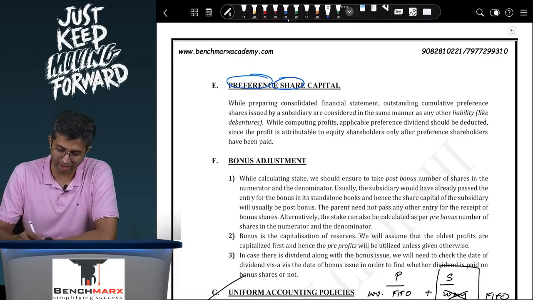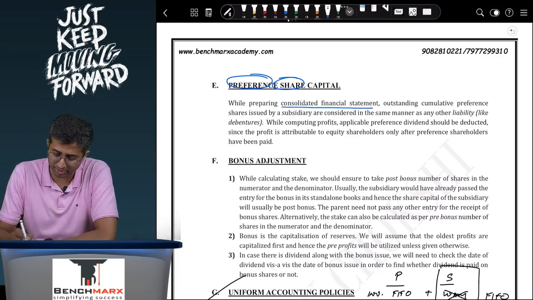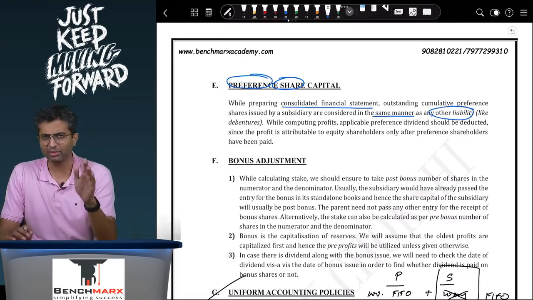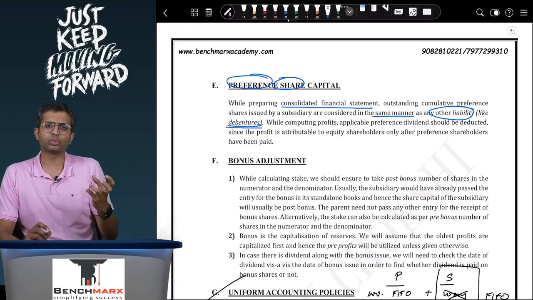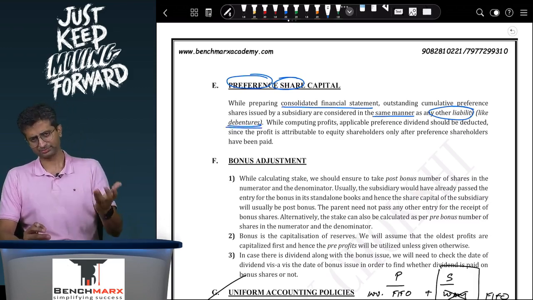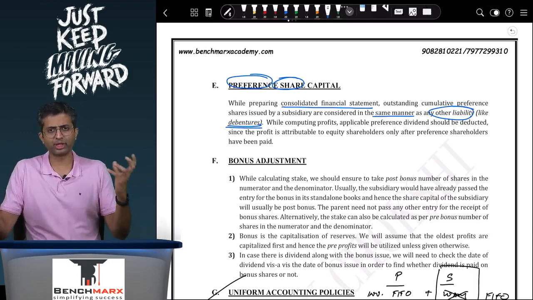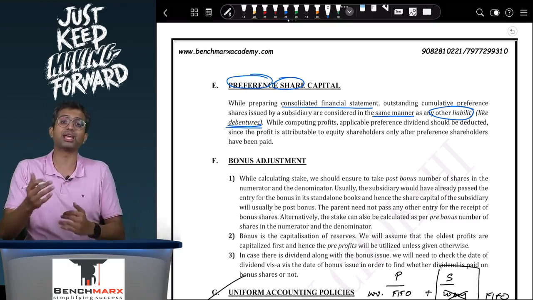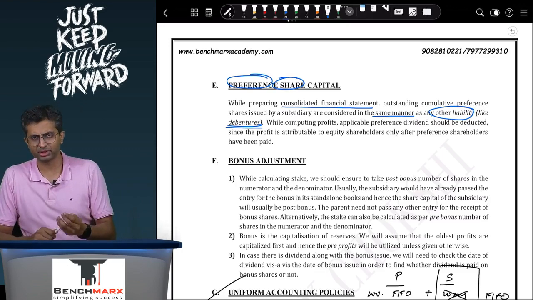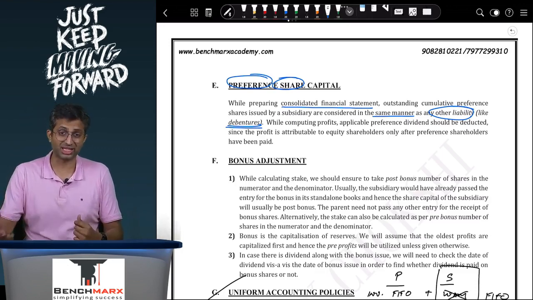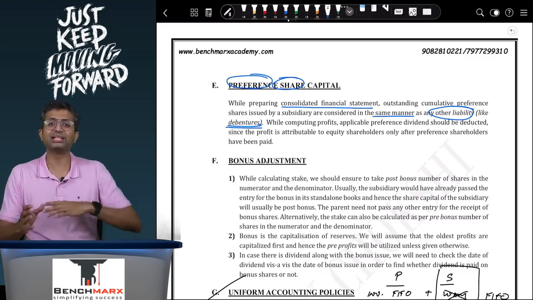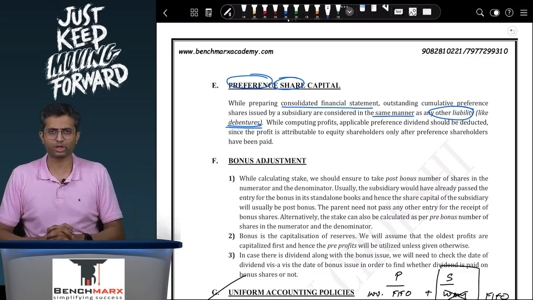So if it is preference share capital, while preparing consolidated financial statements, the cumulative preference shares issued by a subsidiary are considered in the same manner as any other liability. Like any other liability, you consider them like debentures. Like you calculate the profit after deducting debenture interest, here the profit available that you split between the parent and the minorities will be calculated after deducting the preference dividend. So let us say your income is 100 and preference dividend is 10, then 100 minus 10, that is 90, will be attributable between the parent and the minority interest.